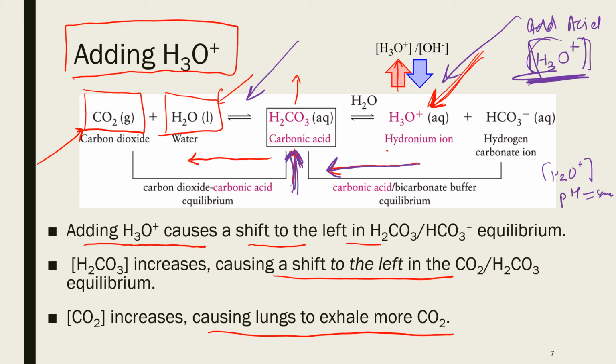Increased concentration of carbonic acid means the equilibrium will shift further to the left, so we now have a higher concentration of carbon dioxide and water in the blood, and the increased carbon dioxide can be lowered by our lungs, because it can be exhaled during breathing.